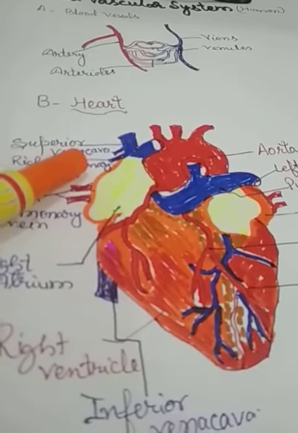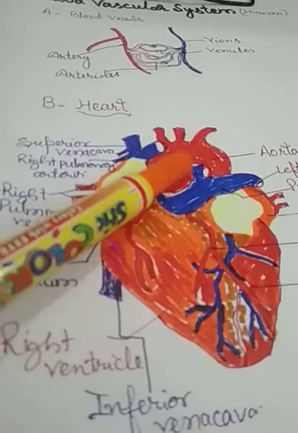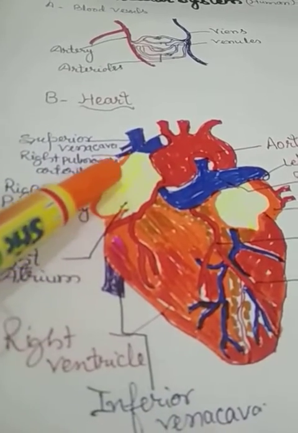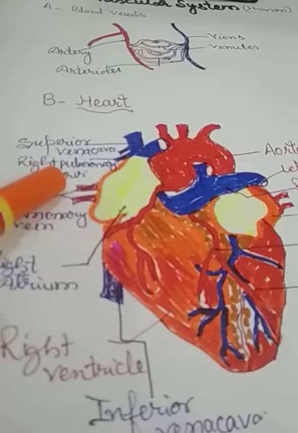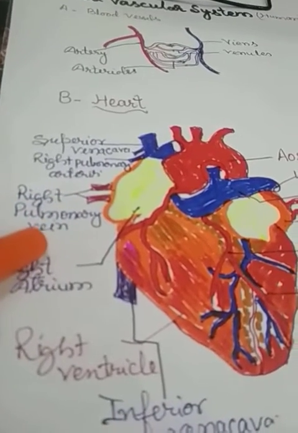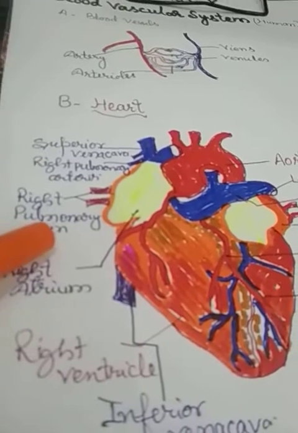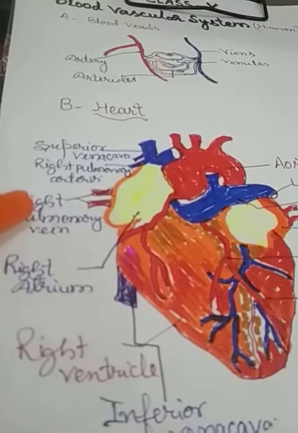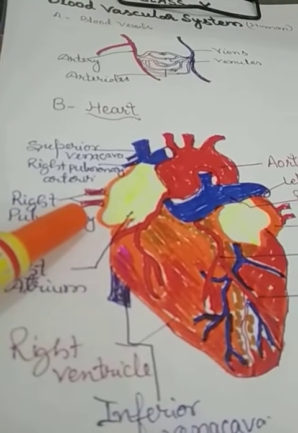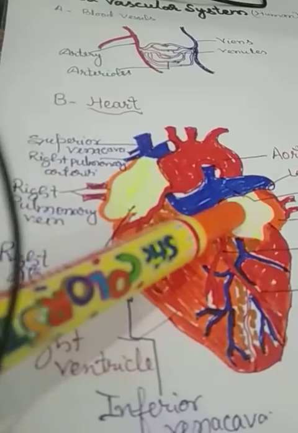Lung से deoxygenated blood, heart से deoxygenated blood goes to the lungs via the right pulmonary artery, and the oxygenated blood comes into the heart via this right pulmonary vein. This is the connection between the heart and lung.